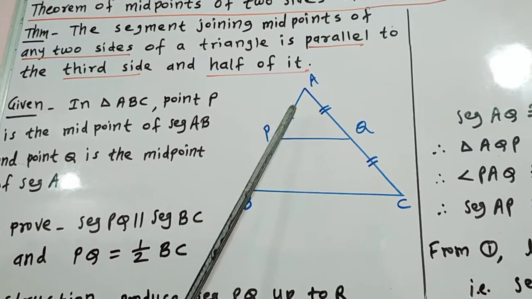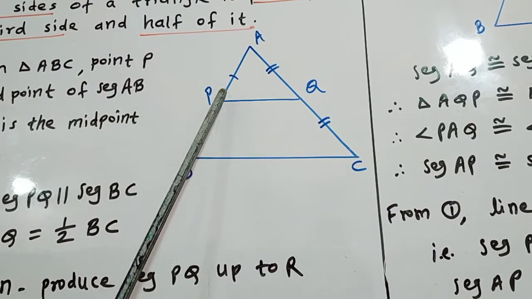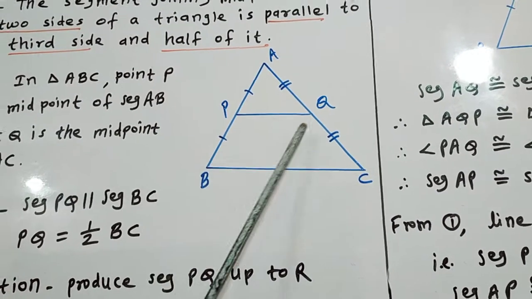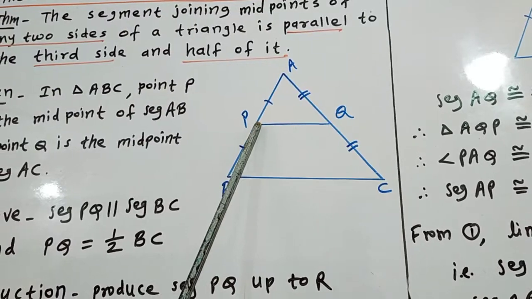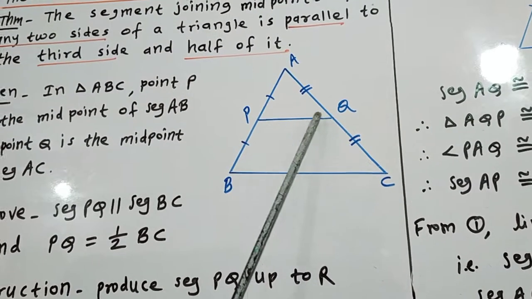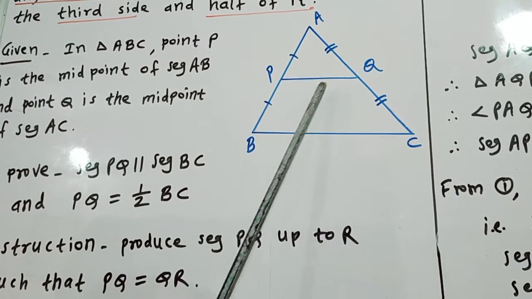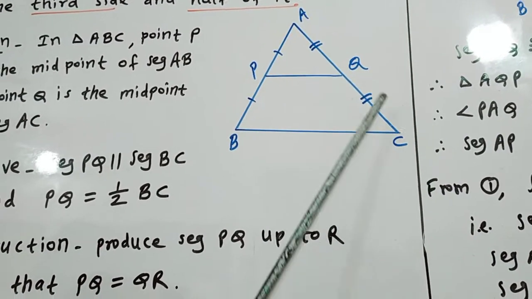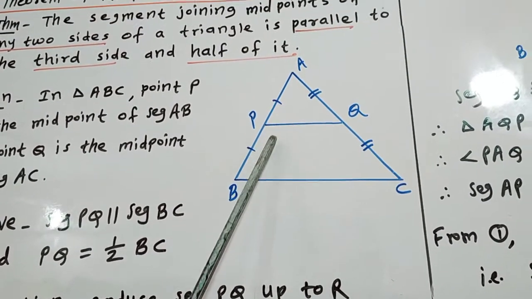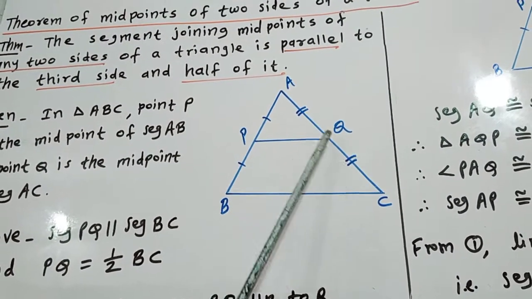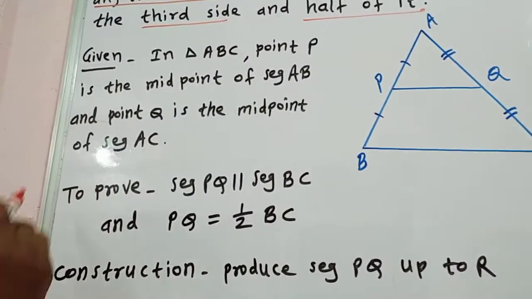First we will draw one triangle ABC. Point P is the midpoint of side AB and point Q is the midpoint of side AC. Draw seg PQ. Now P is the midpoint of AB, that's why AP is equal to PB, and Q is the midpoint of AC, that's why AQ is equal to QC. It is shown by identical marks, here single dash, here double dashes. Now from this figure and the statement we have to write the given.